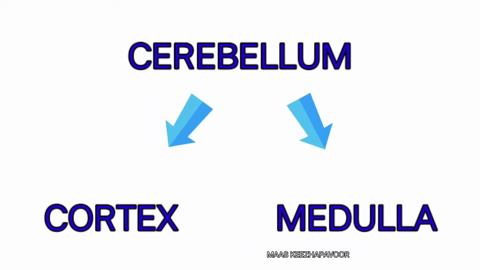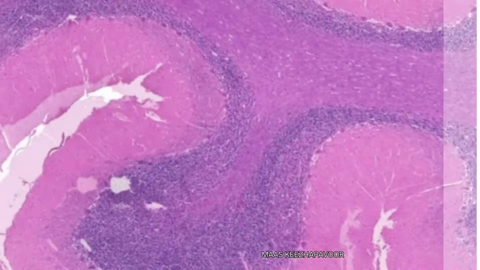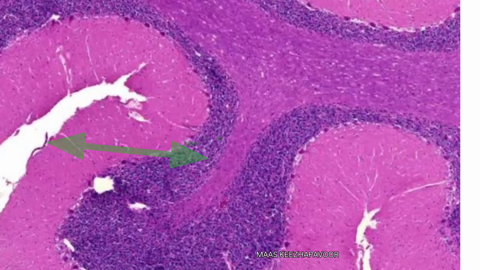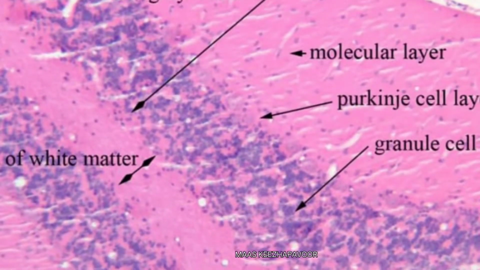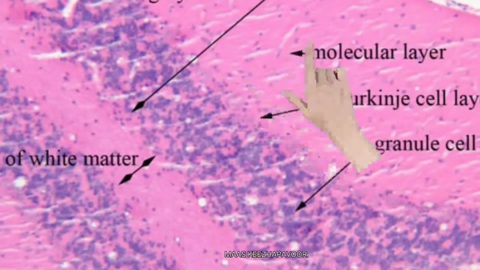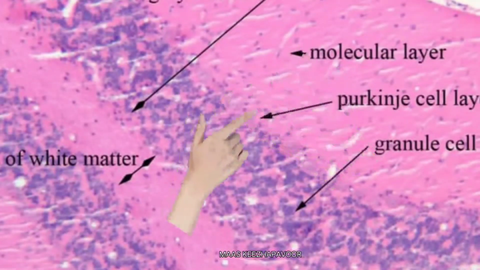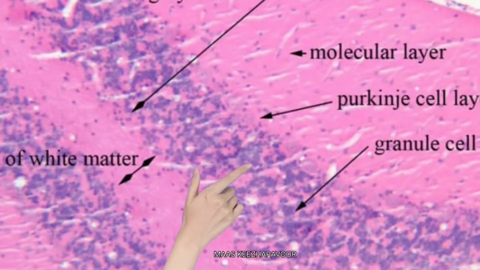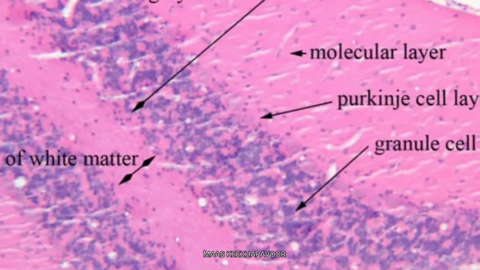The cerebellum has a cortex and medulla. The cortex is the outer grey matter. This layer covers the central core of white matter. The cortex has three layers from superficial to deep. They are molecular layer, Purkinje cell layer, and granular layer. Let us see one by one in an order.